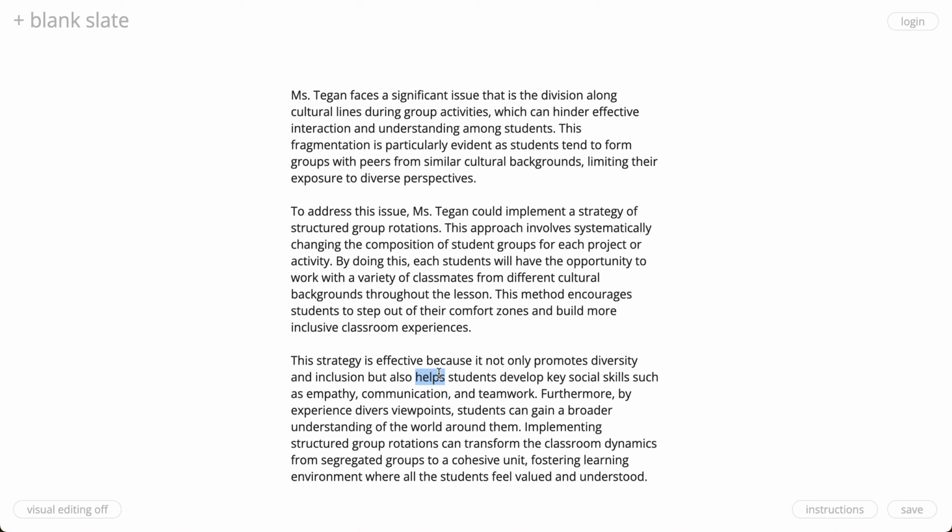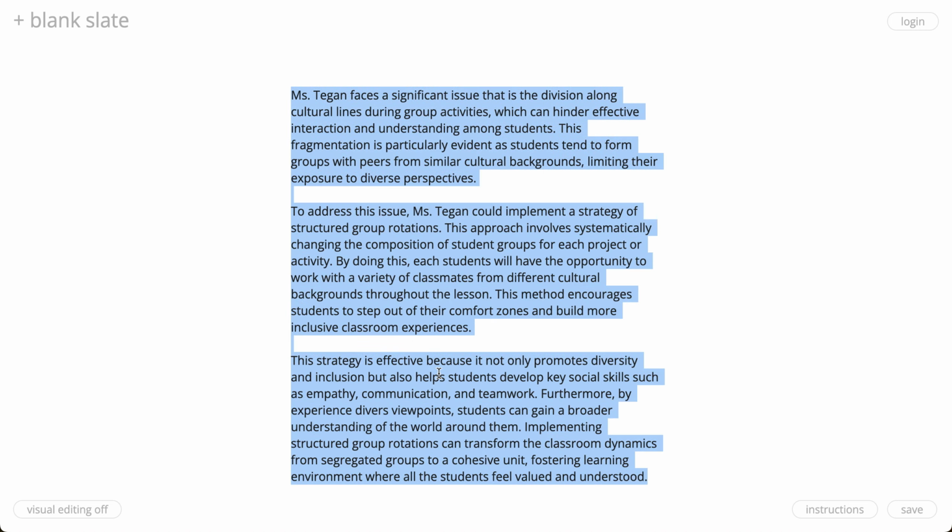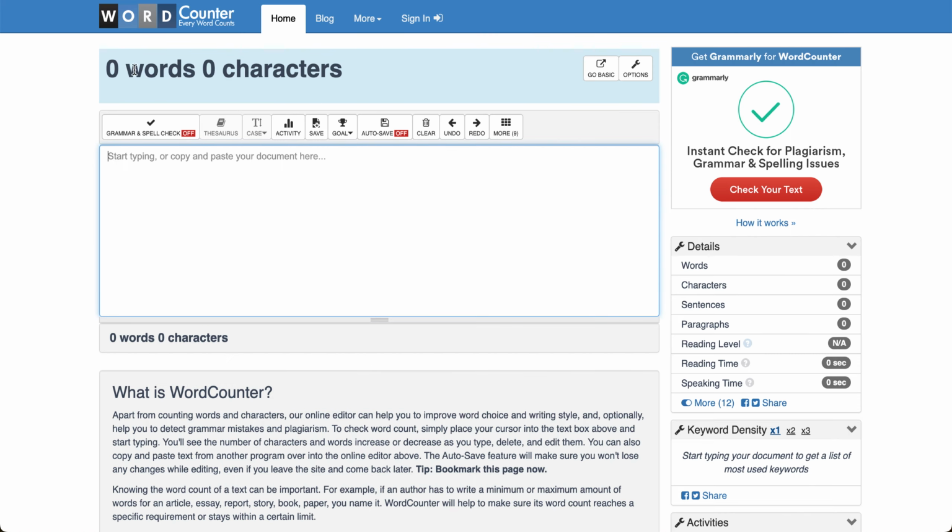Now, on test day, you will want to be familiar with how long 100 words is compared to 200 words. And so what I like to do while I'm online, I'm preparing, I'm practicing, I like to go to this website. I think there's a lot of websites like this, but this one happens to be wordcounter.net.